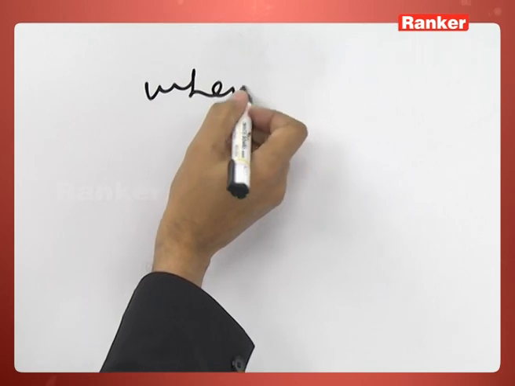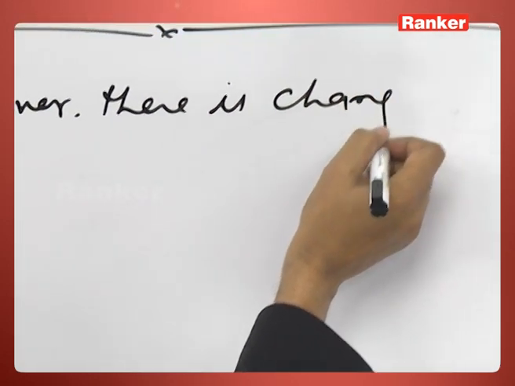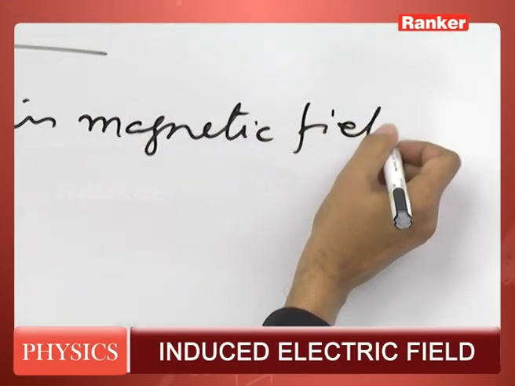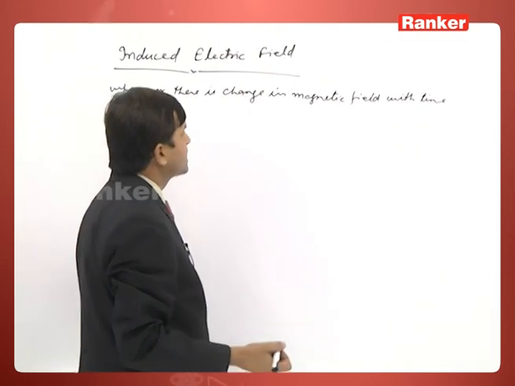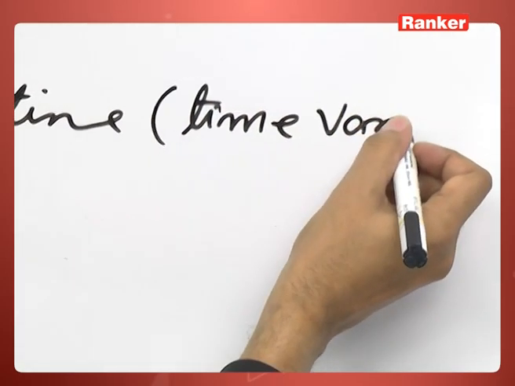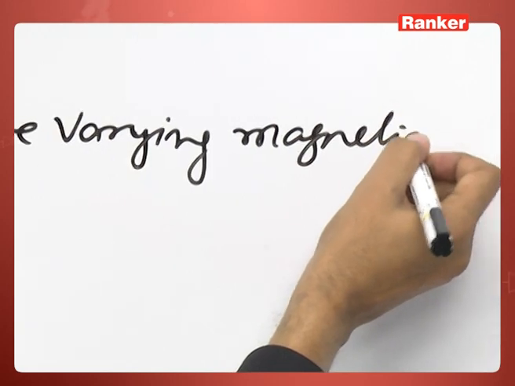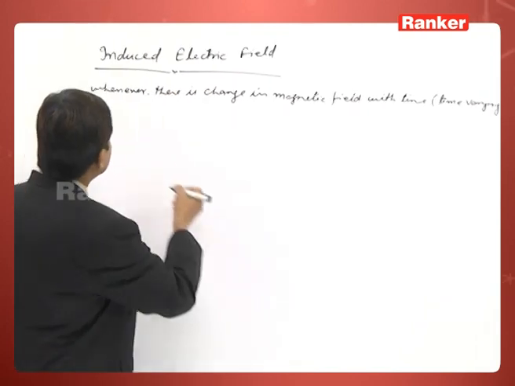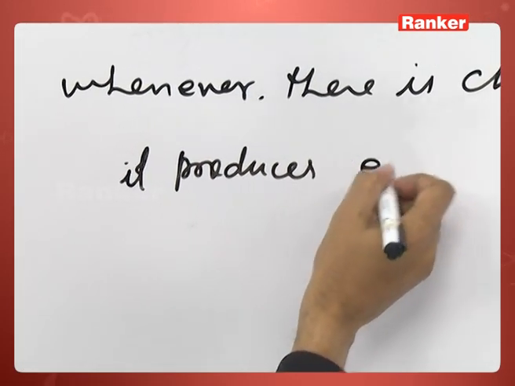So, we can write here, whenever there is a change in magnetic field with the time, or we can say a time varying magnetic field, it produces an electric field.